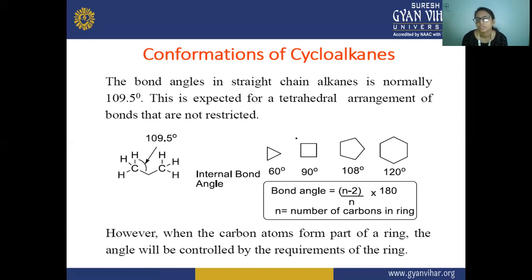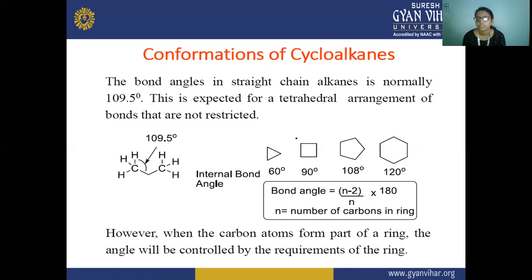As we know, in straight chain alkanes the bond angle is always 109.5 degrees, because they have a tetrahedral arrangement of bonds. In cycloalkanes there are different structures, and that is why their bond angles differ. For that there is a formula: bond angle equals n minus 2 upon n into 180, where n equals the number of carbons present in the ring. For example, we have taken hexane here.